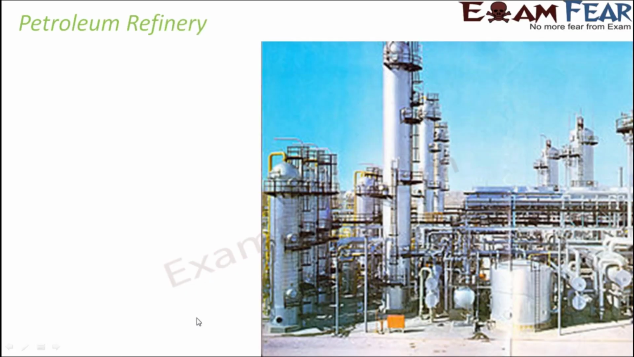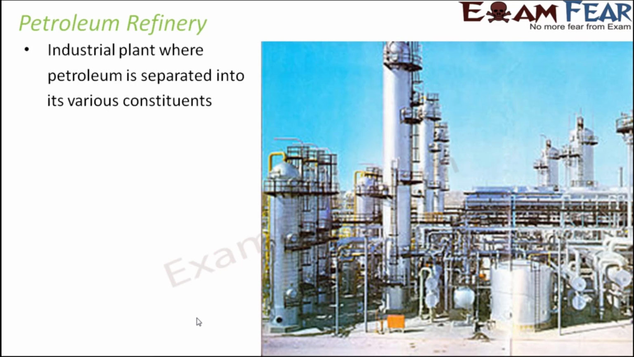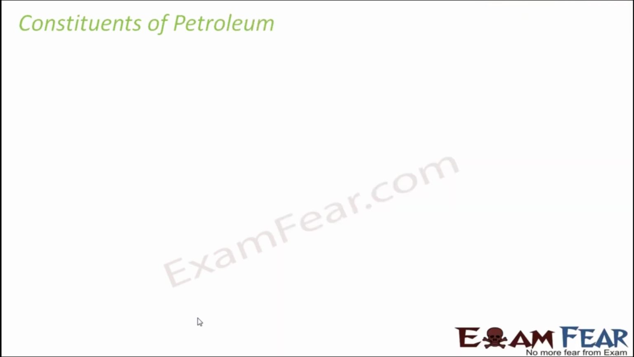Now we will see how exactly we separate the various constituents of petroleum. In fact, that is what is done inside a petroleum refinery. It is an industrial plant where petroleum is separated into its various constituents. Now what we are going to see is how exactly this separation takes place inside a refinery. We are going to understand the process of separating the constituents of petroleum. The process by which the separation happens is mostly a simple distillation process.